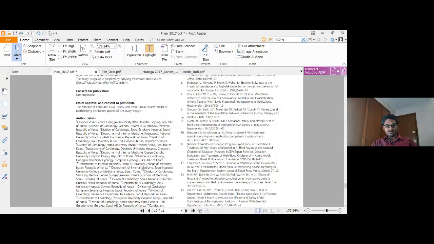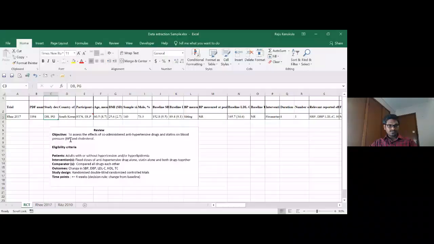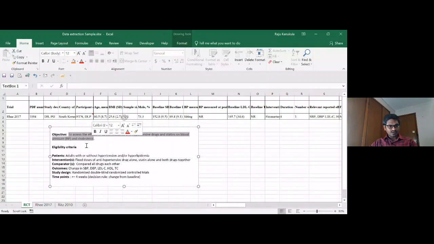Okay, now I'm taking you to the spreadsheet, and I'm going to demonstrate first what my objectives are and what the eligibility criteria are. So if you see the review objective: to assess the effects of co-administered antihypertensive agents and statins on blood pressure.